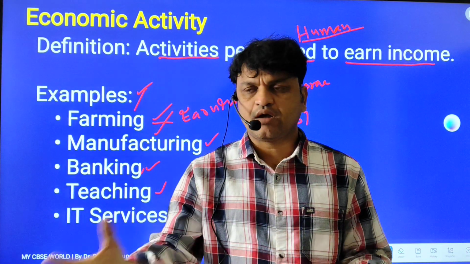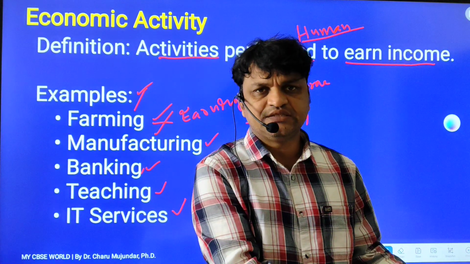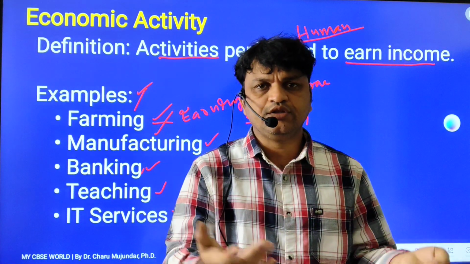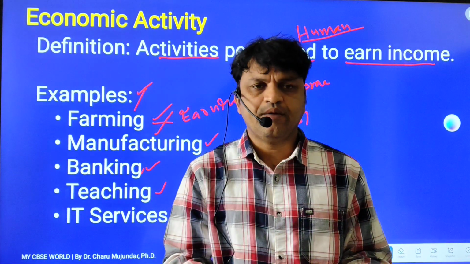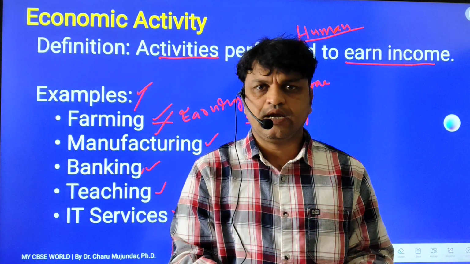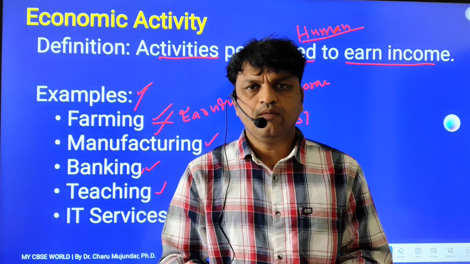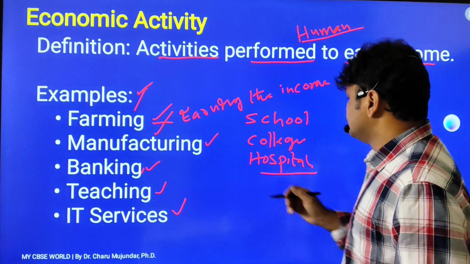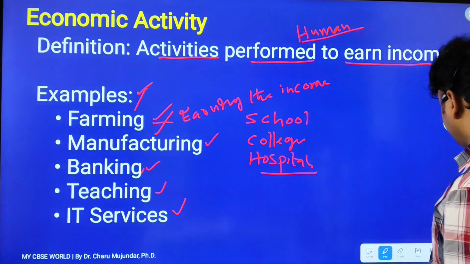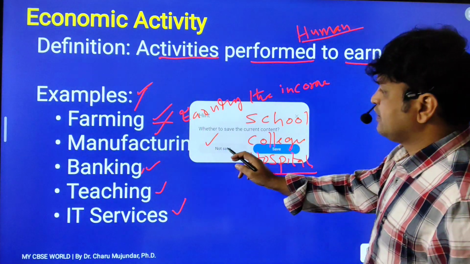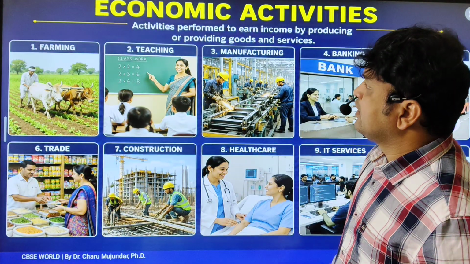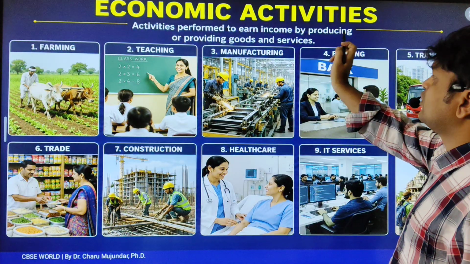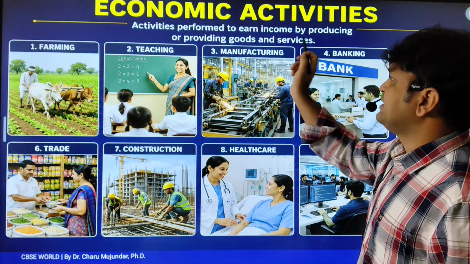We have cows, and the cows eat grass. Again, the grass comes from the farmer growing the crops, using natural resources like land and water. So these are a few economic activities undertaken by human beings. Next, these are the different economic activities: activities performed to earn income by producing or providing goods and services.